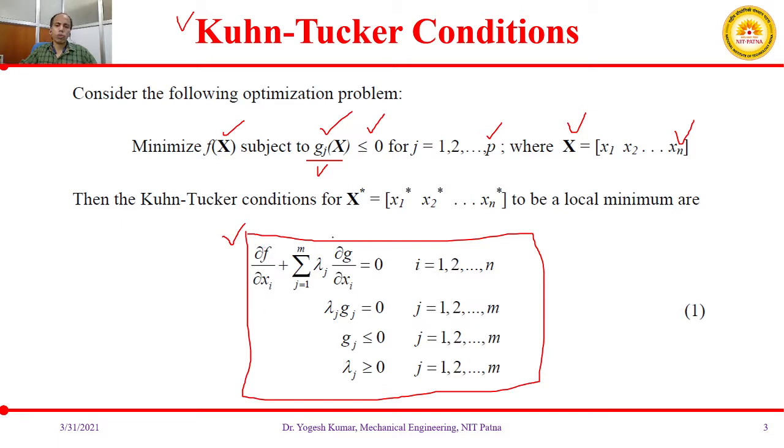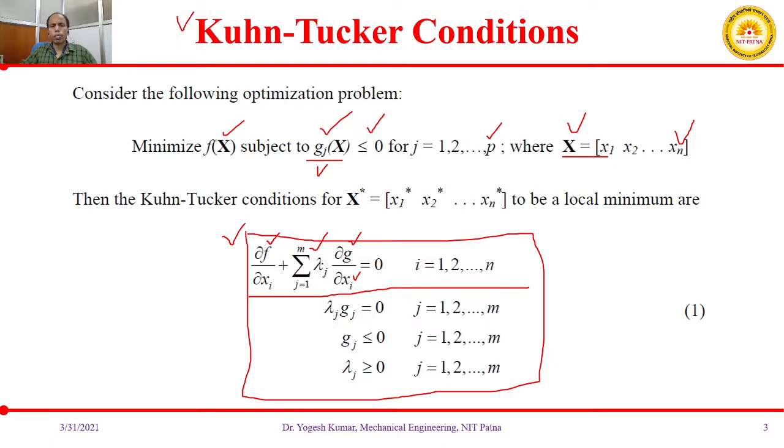Let us see what we are trying to do in the Kuhn-Tucker condition. We are taking the partial derivative of the function with respect to the x variables, which may be x1, x2, x3. And we are taking the summation of the term lambda_j times the partial derivative of the constraint with respect to the corresponding variable, and this summation we are taking from 1 to m.